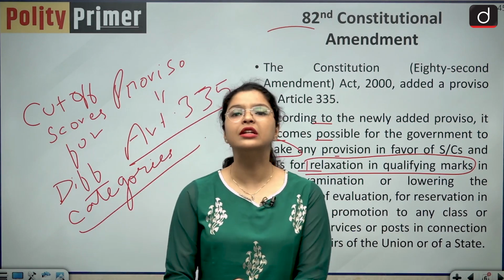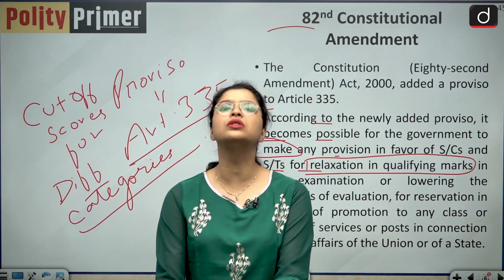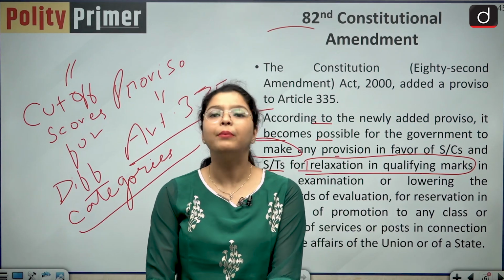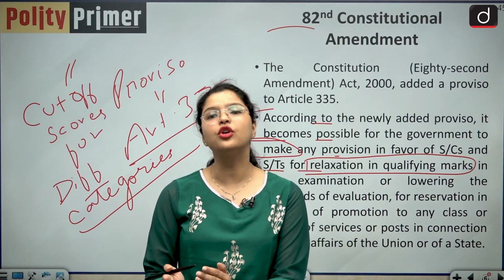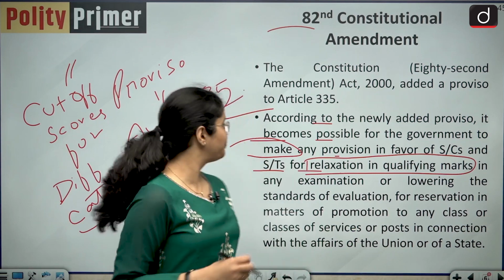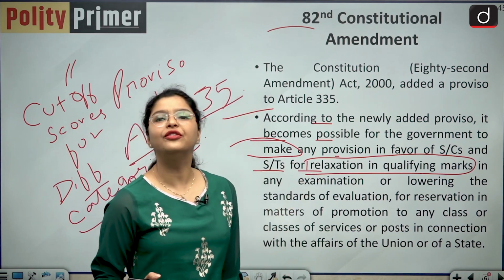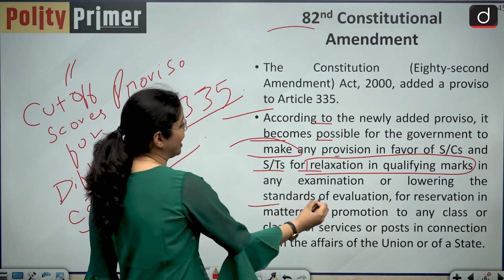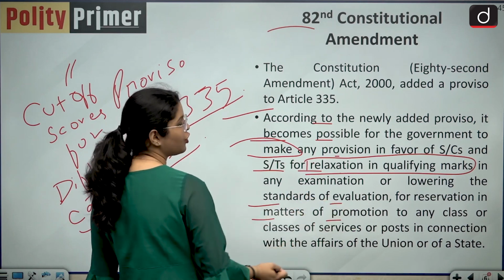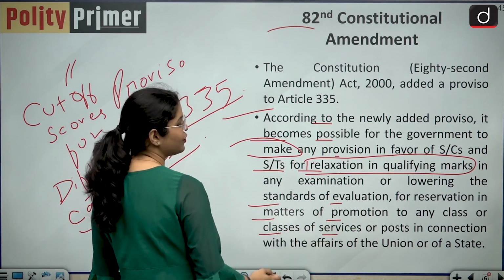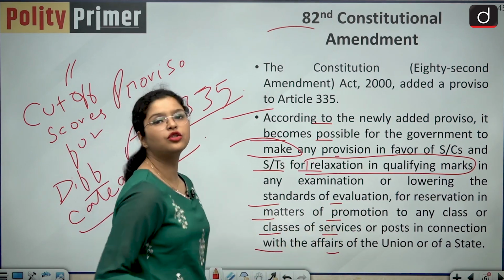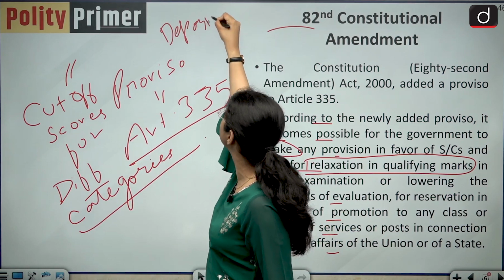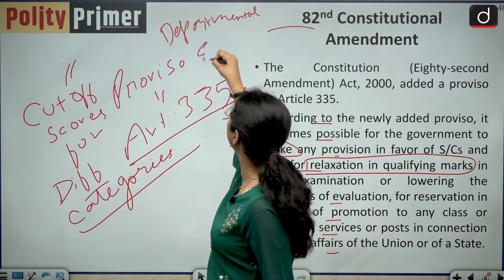So basically the central government or the state government has this constitutional power to set different cutoffs for different categories. They have this power to lower the standards of any qualifying examination, to basically provide relaxation in qualifying marks for any competitive examination. And not only this, they can also lower the standards of evaluation for reservation in the matters of promotion to any class or classes of services or post in connection with the affairs of the union or of a state. So basically this is talking about departmental examinations.